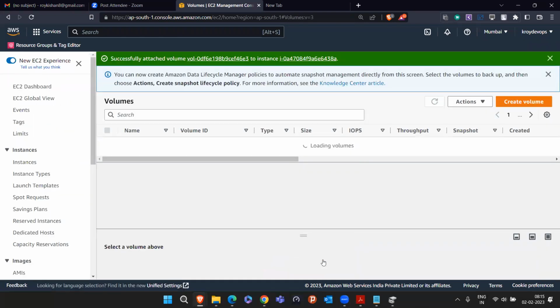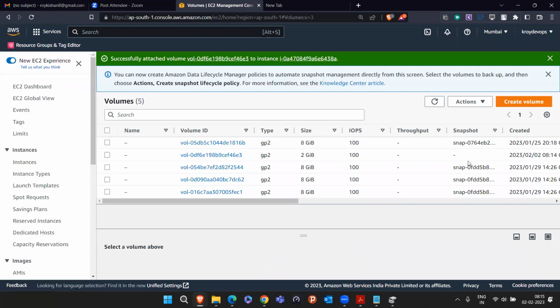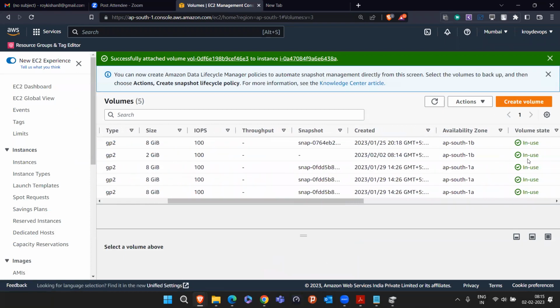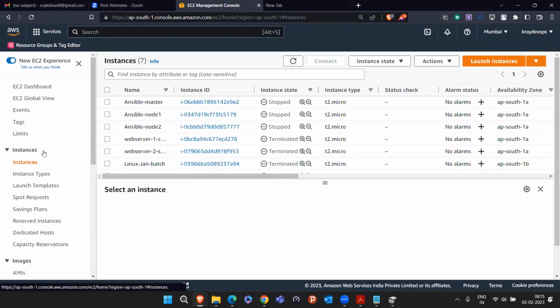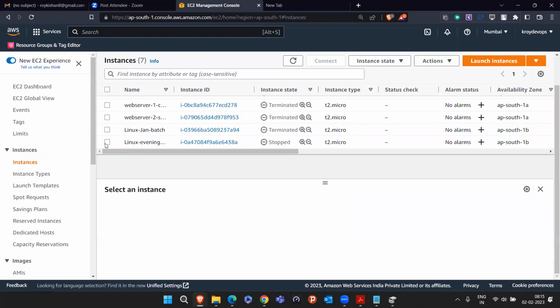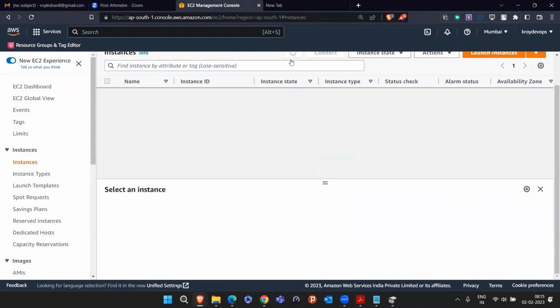That means I attached the pen drive. See, now it is in use in place of available. Somebody will come to the instances section again and go to this instance. Let me refresh it.